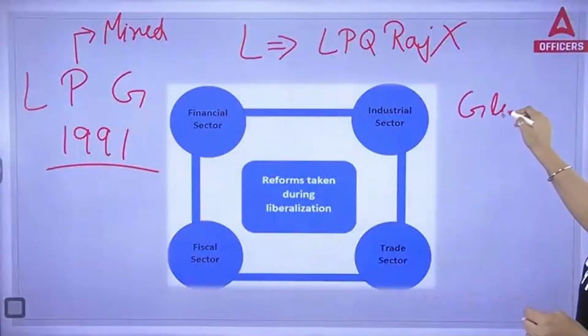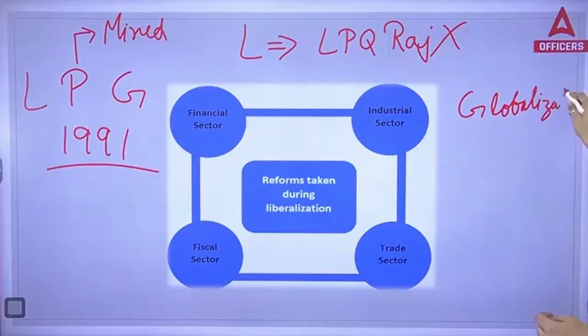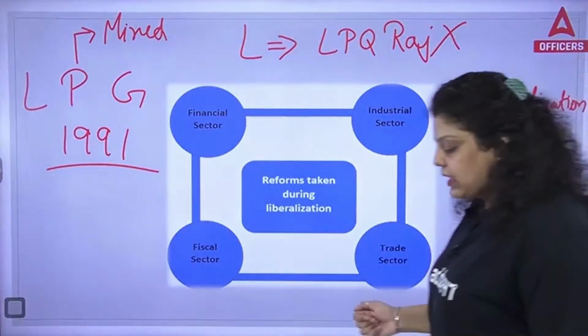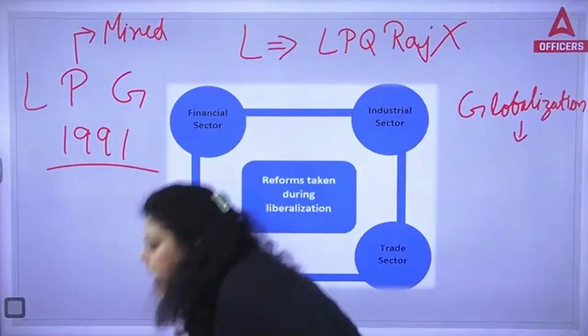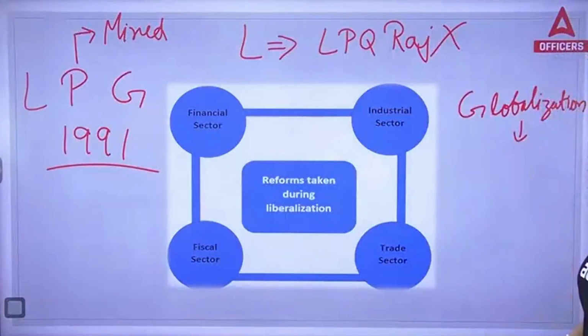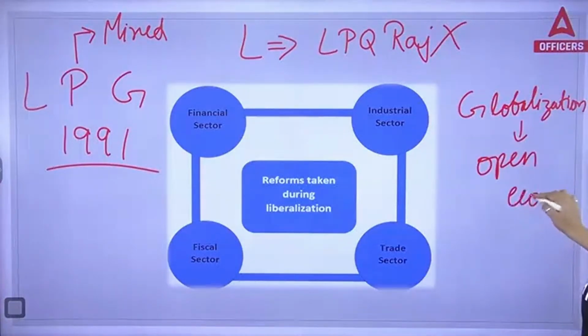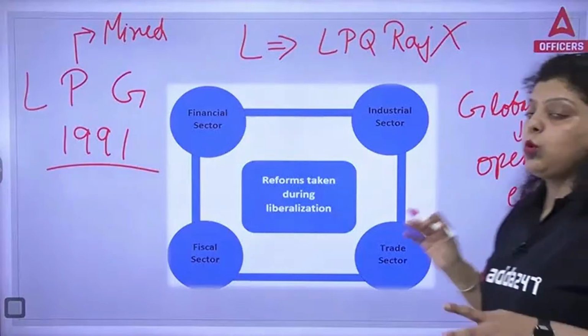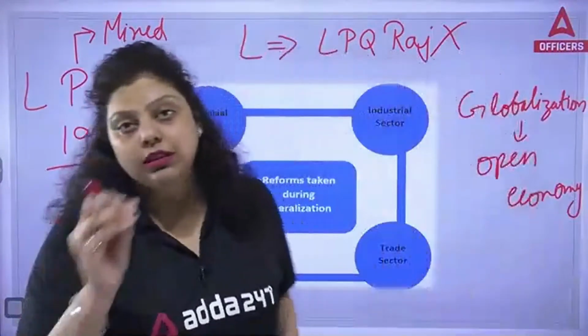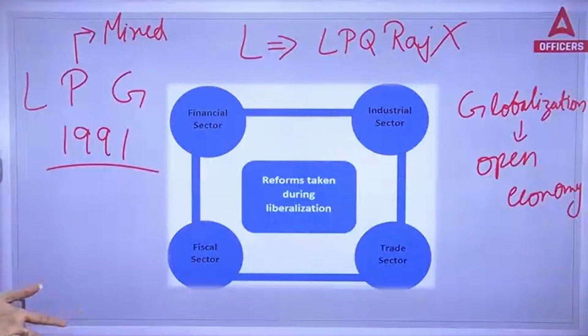Acha, because of globalization, which type of economy did the Indian economy become? The open economy. And what does it mean? It means simply you can export and import without any restrictions. Open economy is a type of economy where there are no restrictions from the side of the government of the country on the export and import, or I can say on the foreign trade of a country.